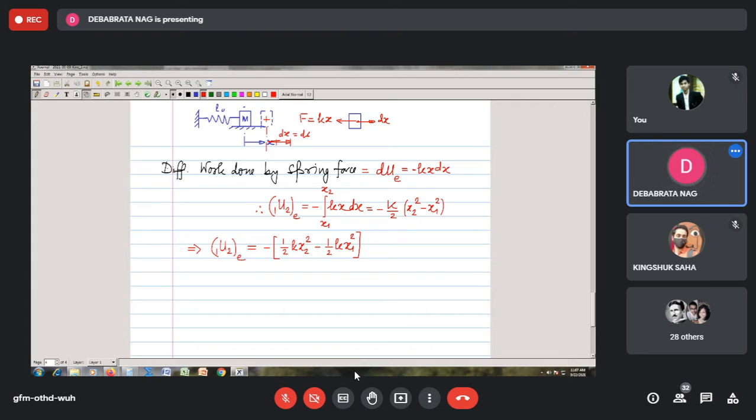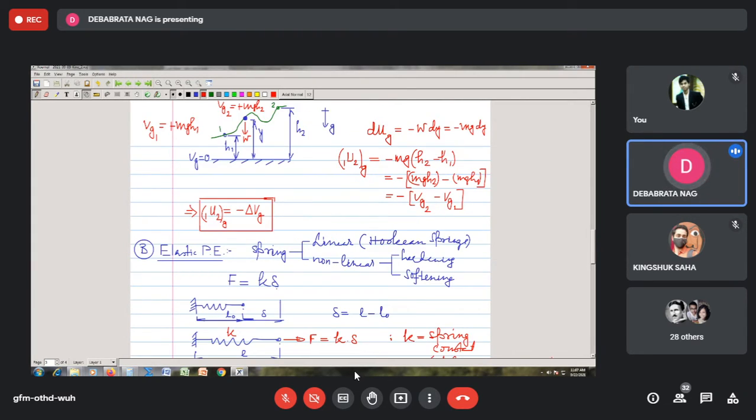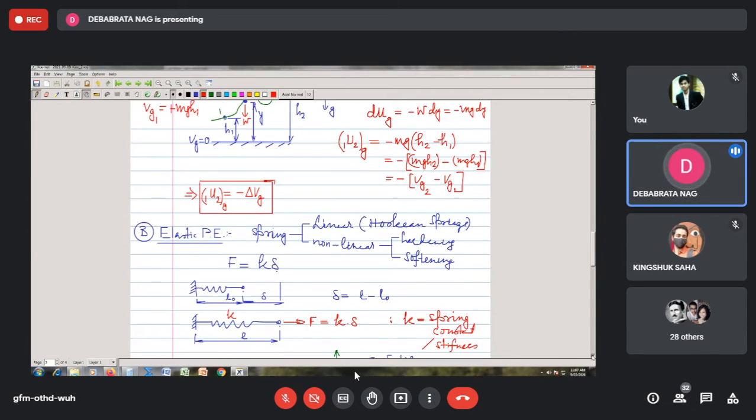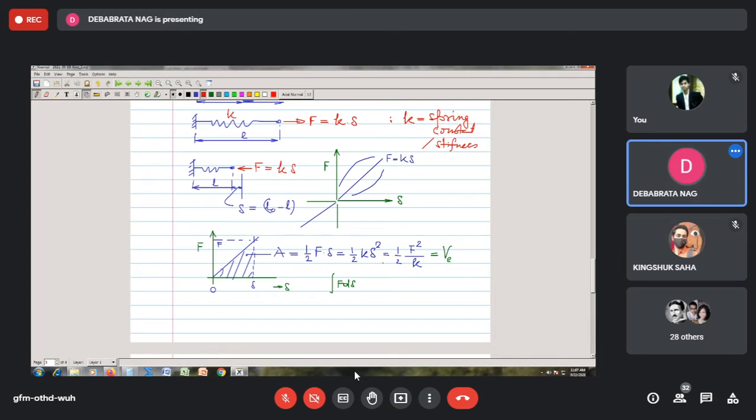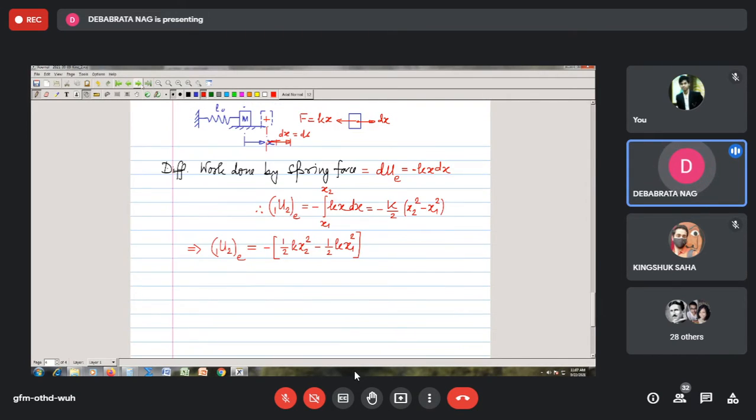Now you know this is what we have just seen. This is my elastic potential energy. This is what I get, correct? So from here I can write this is minus of VE2 minus VE1.